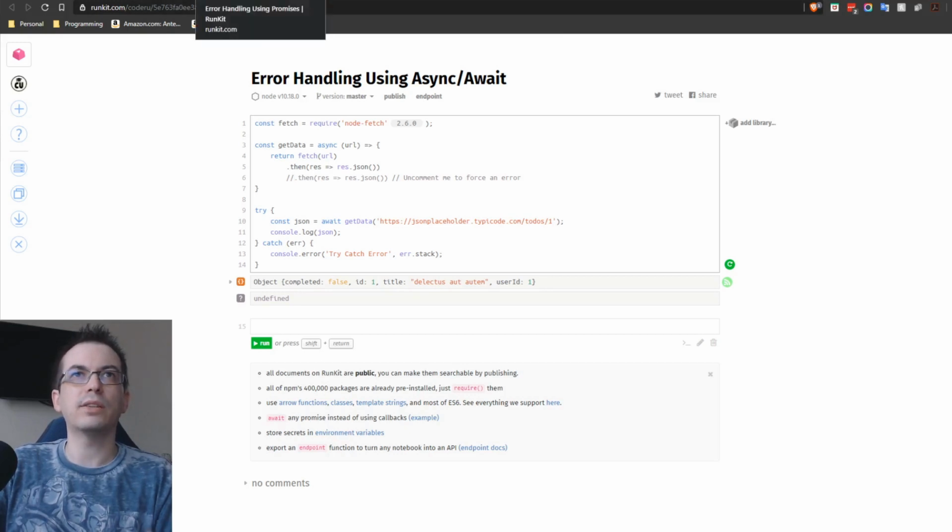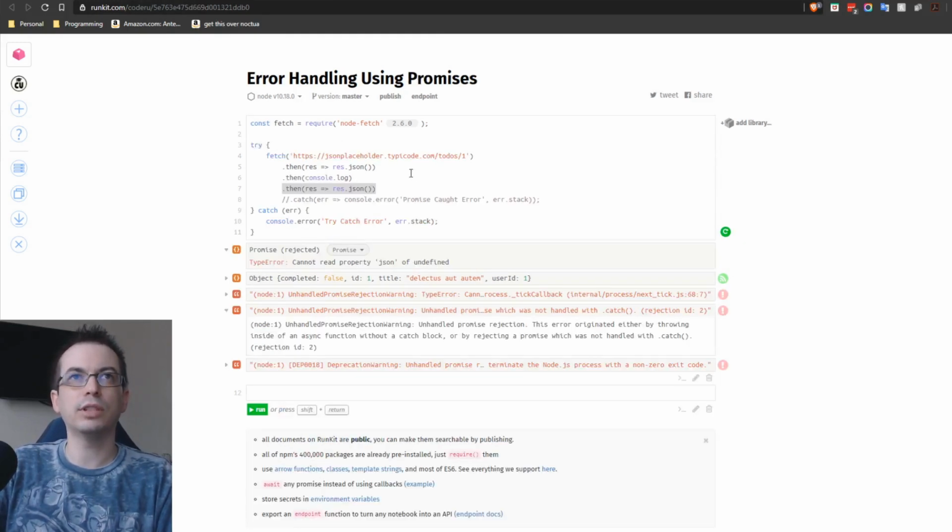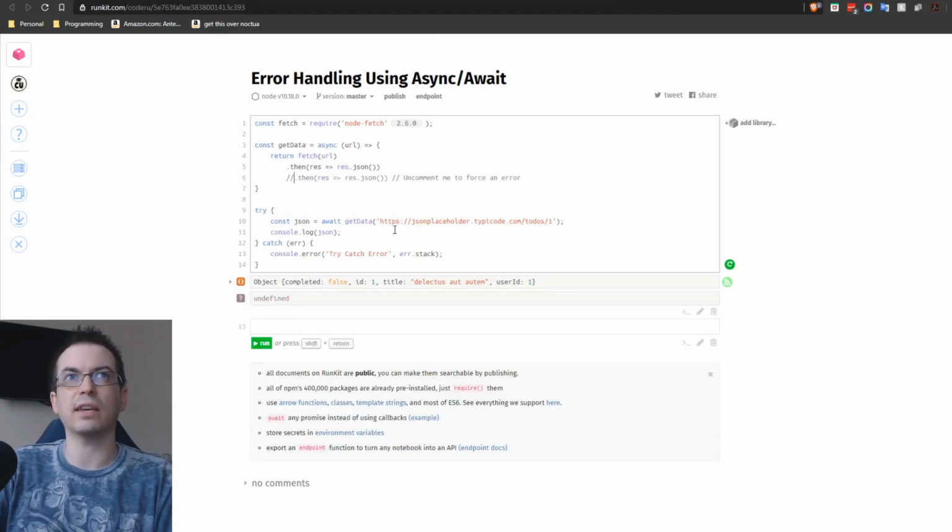This is based on our earlier example where we were pulling data using promises, but instead we're going to use async to do this. I have a function here called getData, and that's going to be an async function. We're going to return fetch, the promise for fetch, and then convert that result to JSON.